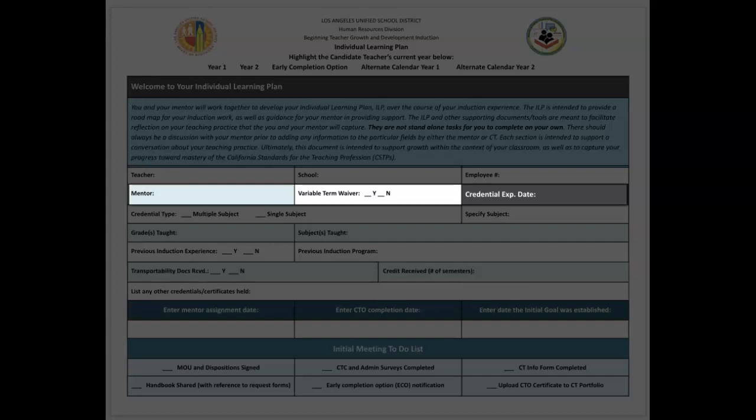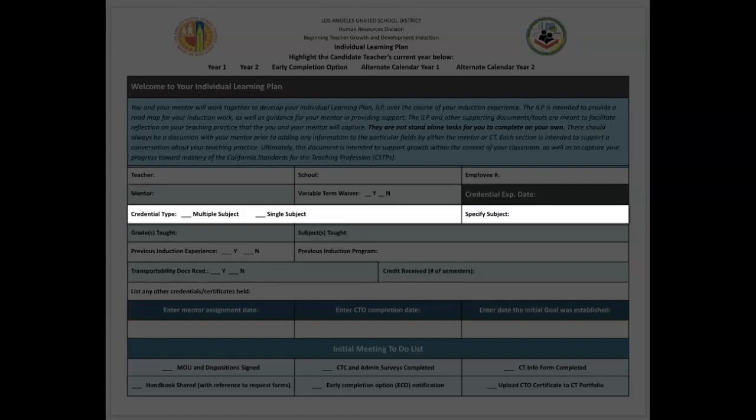The credential expiration date must be expressed as the full month, day, and year that the candidate teacher's preliminary credential will expire. This information can be obtained at the CTC website. Insert an X to indicate if the candidate teacher is clearing a multiple subject or single subject credential. If the candidate teacher is clearing a single subject credential, include the subject matter for the credential that the candidate teacher is clearing. The specific credential the candidate teacher is clearing can be obtained again on the CTC website.